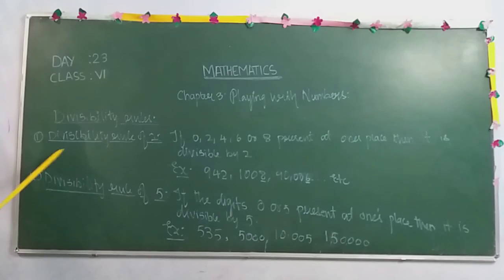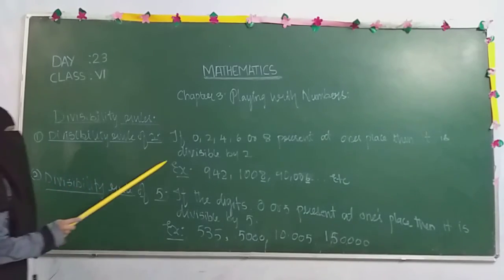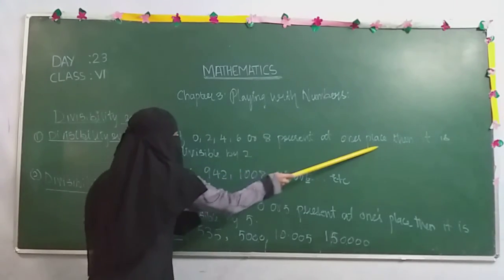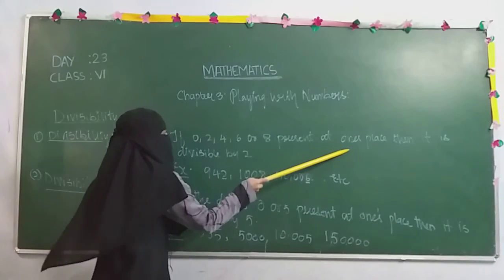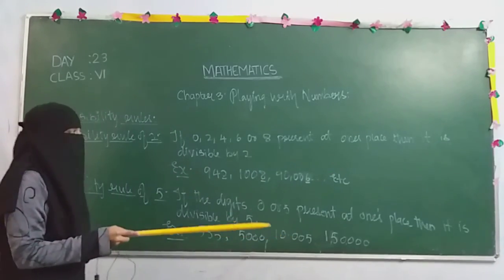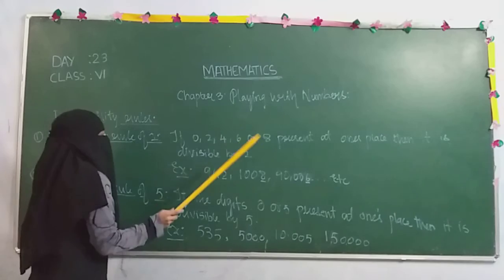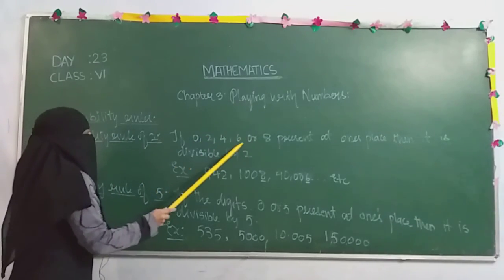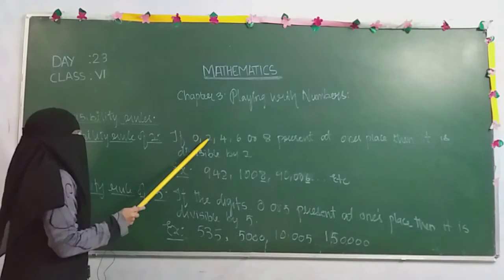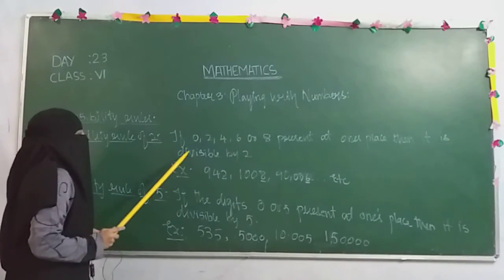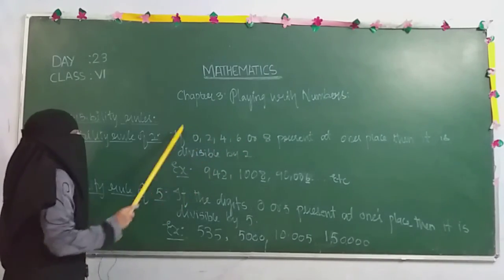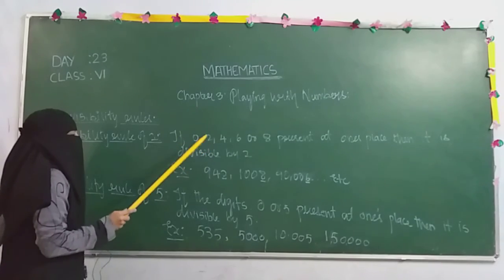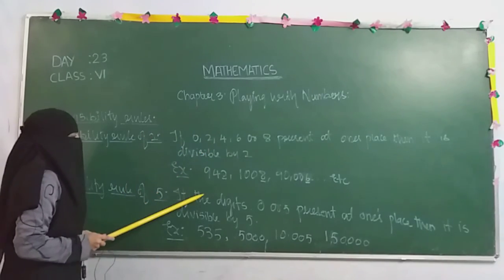First, the divisibility rule of 2: we need to focus at ones place, also known as units place. At ones place, the digits are the even numbers 0, 2, 4, 6, 8. If any one of these digits is present, then we say that number is divisible by 2.